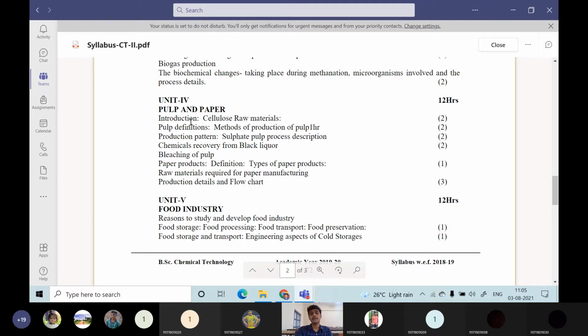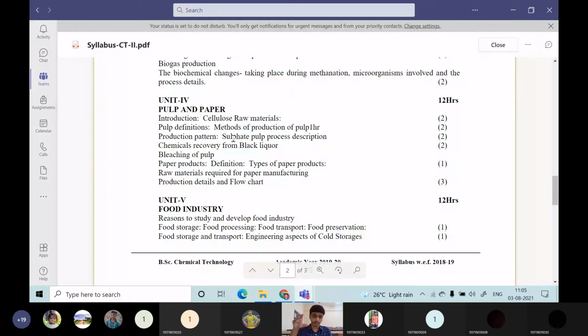One is the introduction about the various raw materials which are there, hardwood, softwood, everything we are going to see in the cellulose raw materials. Then pulp definition. What is pulp? How can we manufacture the pulp and everything? We are going to see methods to manufacture the pulp. There are two types of processes to manufacture a pulp. One is the sulfite process, and the next one is the sulfate process. The large emphasis will be placed on this sulfate process, so we are going to see the sulfate process in detail.